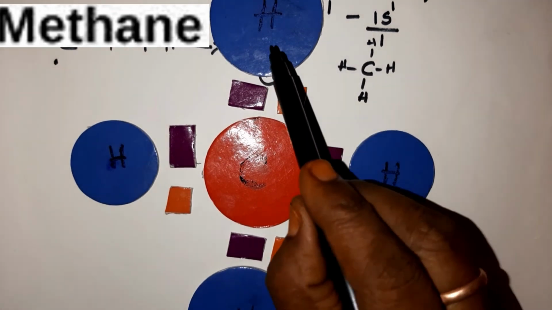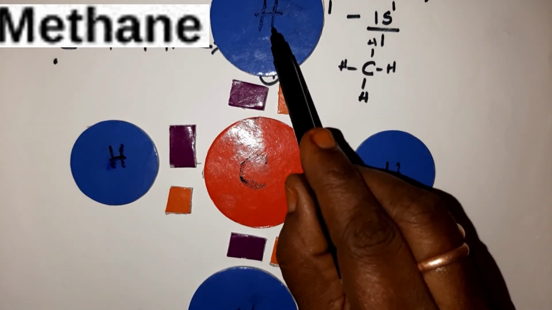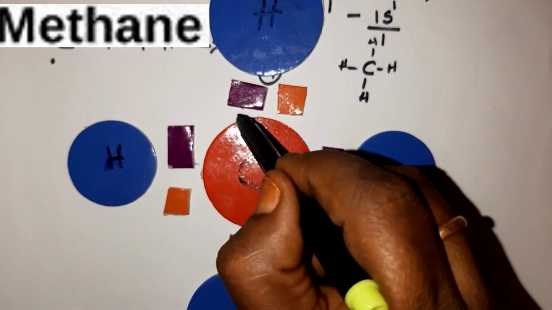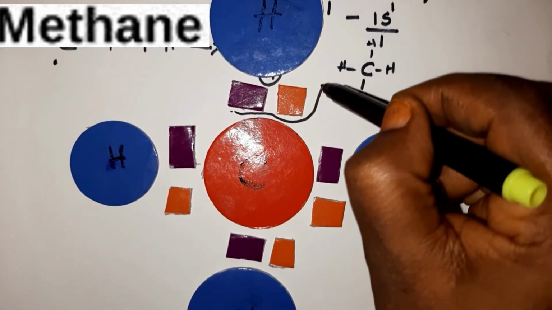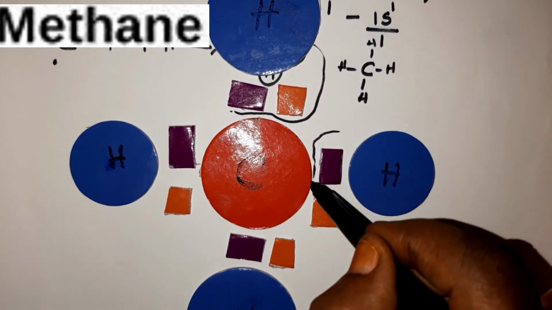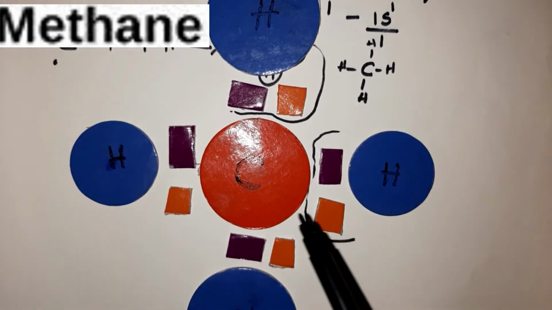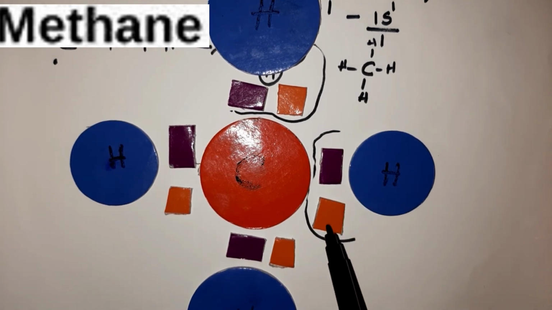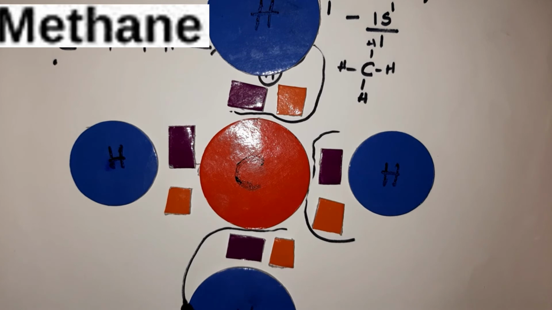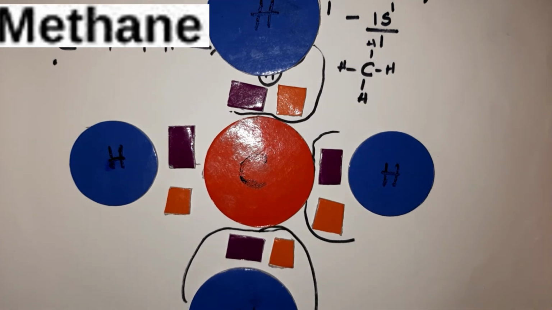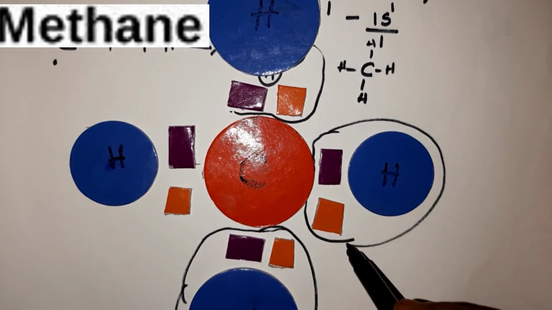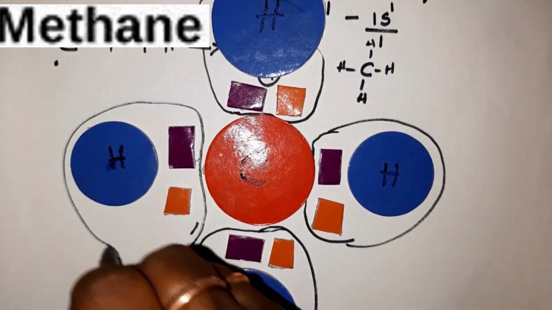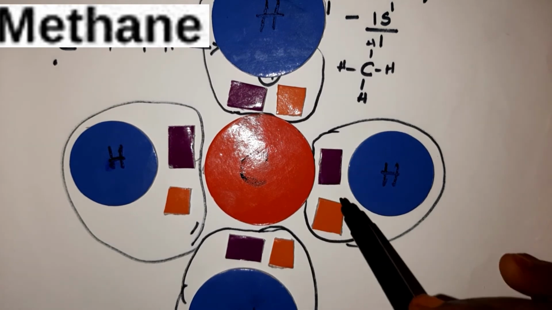Now here, hydrogen is in need of 1 electron in order to attain noble gas configuration. So each hydrogen atom will share 2 electrons. One they take from carbon, and hydrogen already has 1 electron. So 2 electrons are there in the outermost shell. You can see each hydrogen has 2 electrons. Understood, children? Now what about carbon?